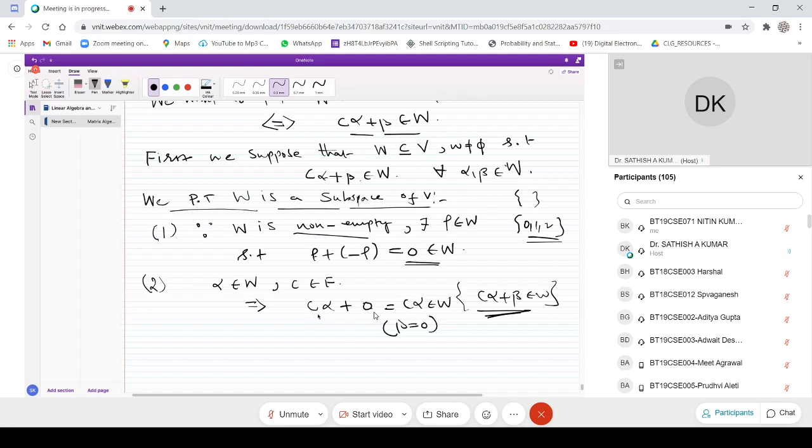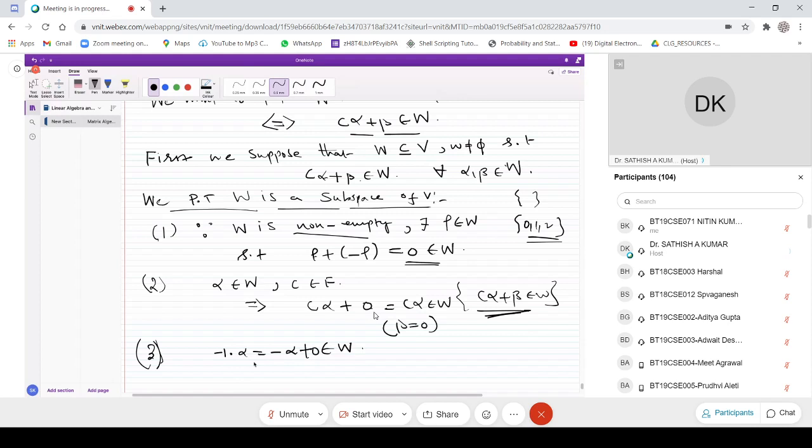Of course, you can easily verify the minus case, because the scalar multiple C alpha is in W. If I take C equal to minus 1, then minus 1 into alpha, which is minus alpha, is always there. So this is also again in W, so there is no problem. Minus alpha is in W because we can have this combination minus 1 into alpha plus 0, which is the same as minus alpha plus 0, and that is in W.